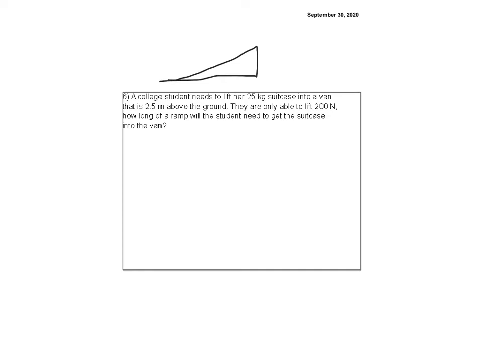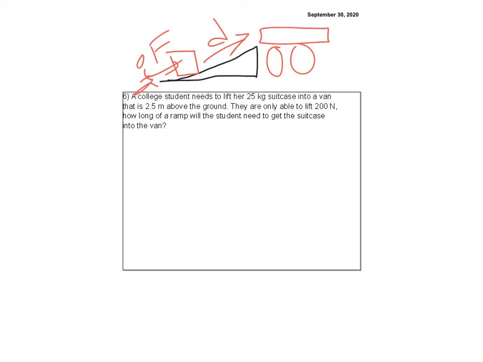and we've got a suitcase that we're trying to get into this van that's up here, right? So the person has to push with some force this distance. So we're going to call that F1 and D1 because that's what I'm putting in.